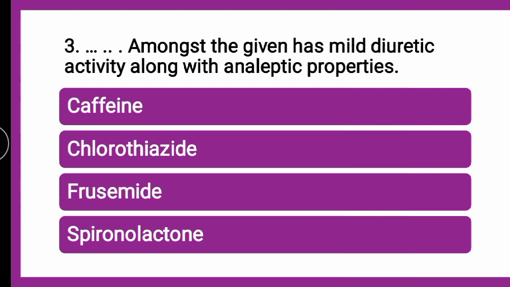So which amongst the given has not only diuretic activity, but along with the diuretic activity it also has analeptic property? Whether it is caffeine, chlorothiazide, furosemide or spironolactone, you can put your answers in the comment box. Till that we will go for the explanation.